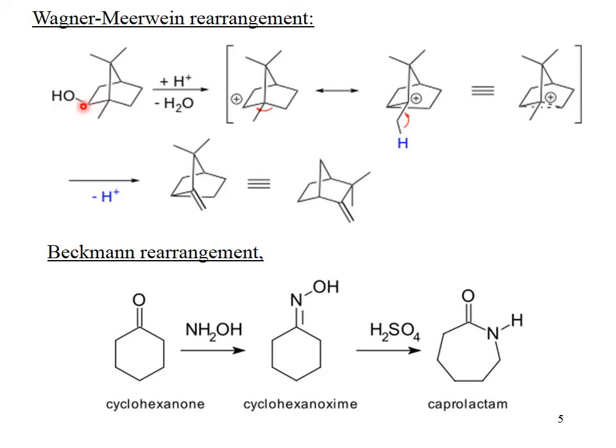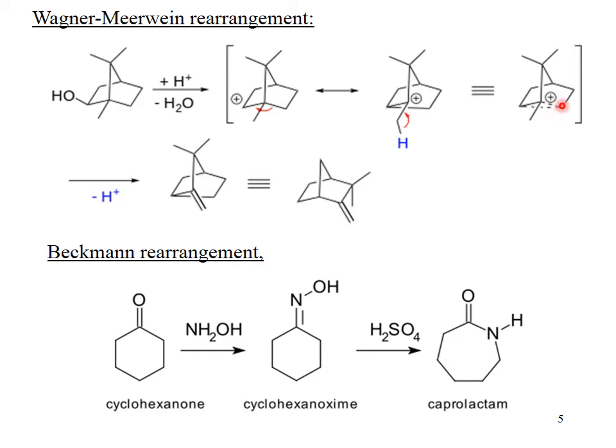This is the more stable, and this is delocalized over the bridgehead, and again a proton is eliminated over here and a product is formed. This is the eliminated product. This is the Wagner-Meerwein rearrangement, which is a famous rearrangement, and there is another example. These are just examples of rearrangement reactions.